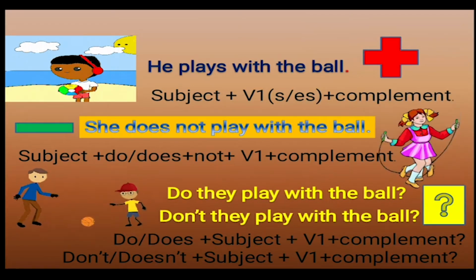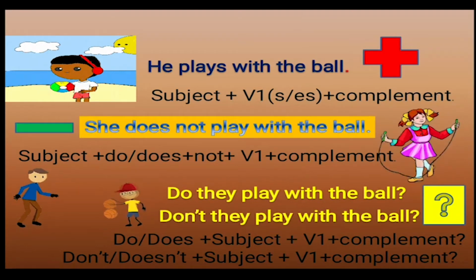We have already understood that in an affirmative or positive sentence, the structure is subject plus verb in the root form, added to S or ES if needed according to the subject, whether it is singular or plural, plus the complement. For example, he plays with the ball. For a negative sentence, subject plus do or does depending upon the subject, plus not, plus V1, plus complement. For example, she does not play with the ball.